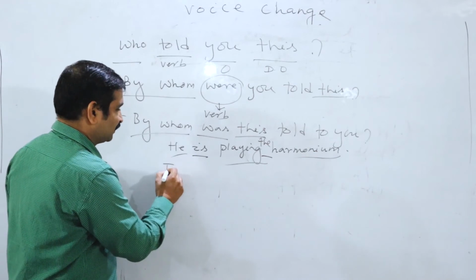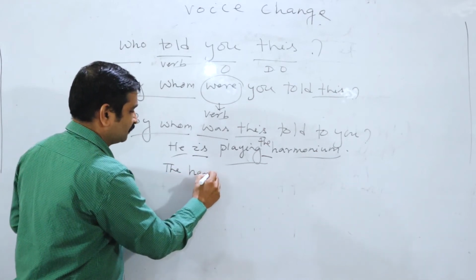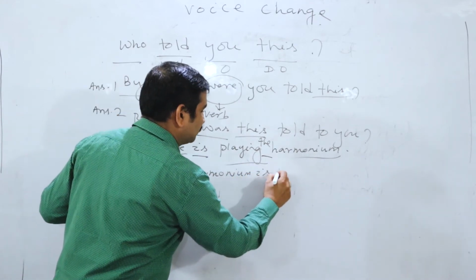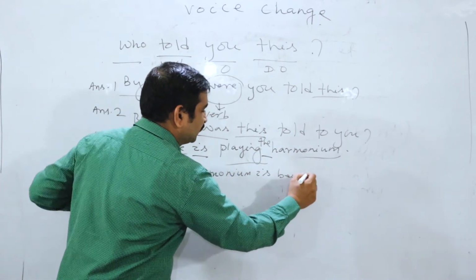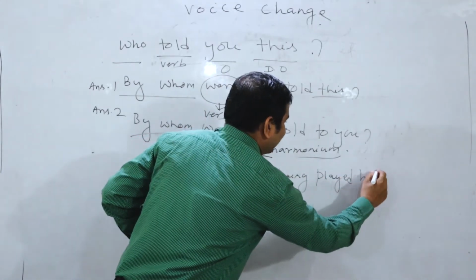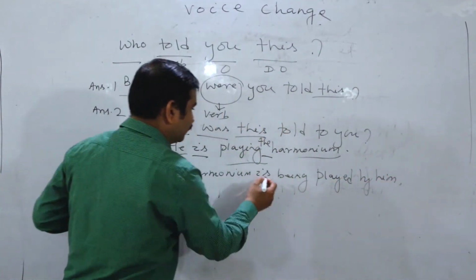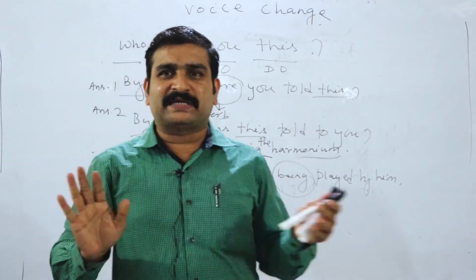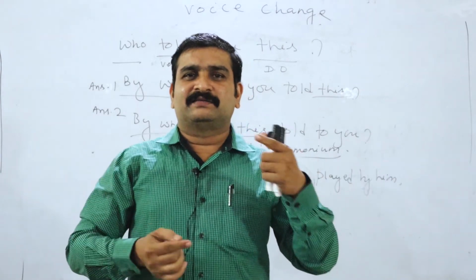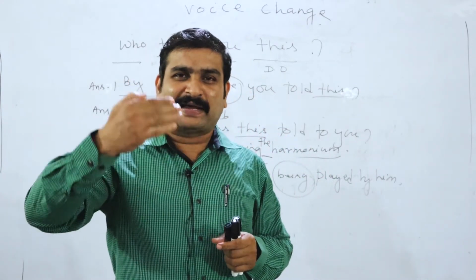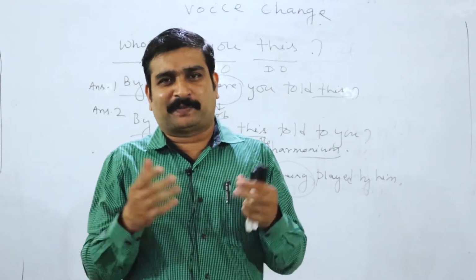Answer: the harmonium is being played by him. Look at the line. Being is applied here. Why? Because the main verb is ing. So I think these are the fundamental rules which will help you in converting the maximum of active sentences into passive.